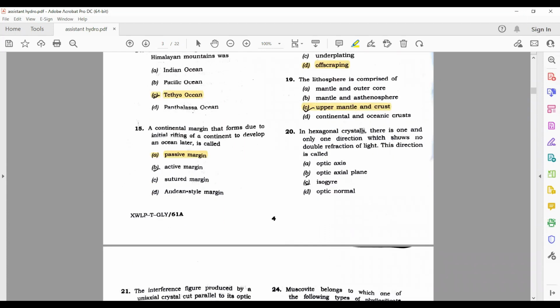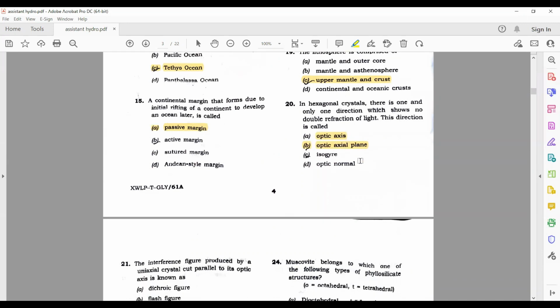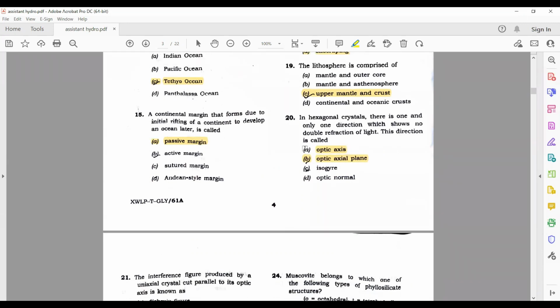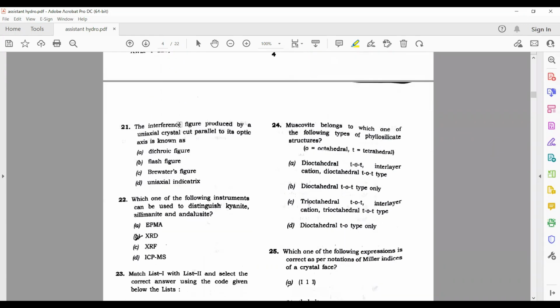In hexagonal system crystals, there is one and only one direction which shows no double refraction of light. This direction is called the optic axis. Option A is correct here, guys. The interference figure produced by a uniaxial crystal cut parallel to its optic axis is known as flash figure.